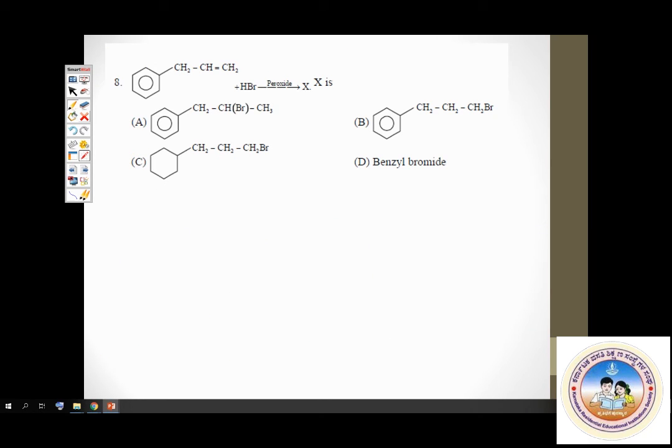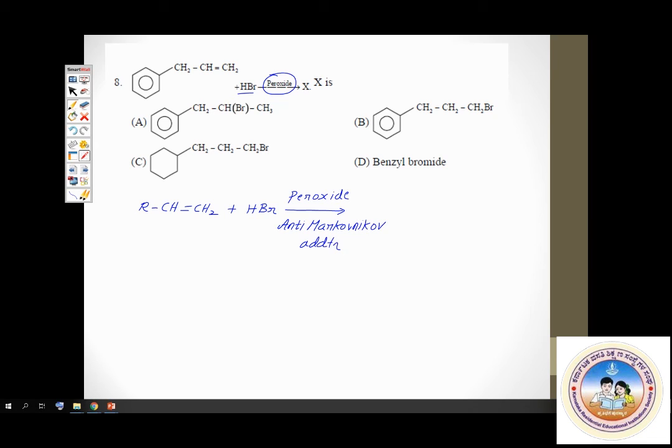Question number 8. An alkene is given, made to react with HBr in presence of peroxide. Remember, in presence of peroxide and HBr, you have anti-Markovnikov addition. R CH double bond CH2 plus HBr in presence of peroxide. The reaction will go the opposite way as predicted by Markovnikov. Therefore, this is anti-Markovnikov addition.